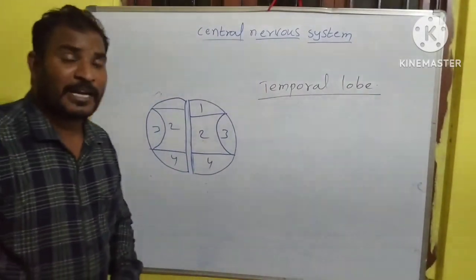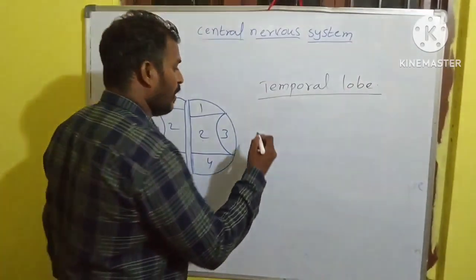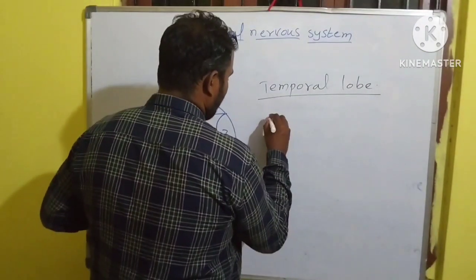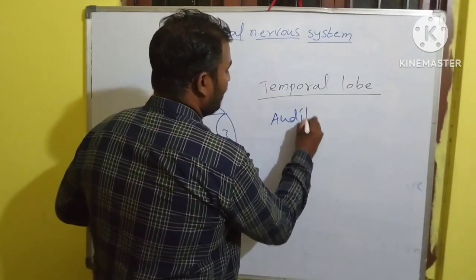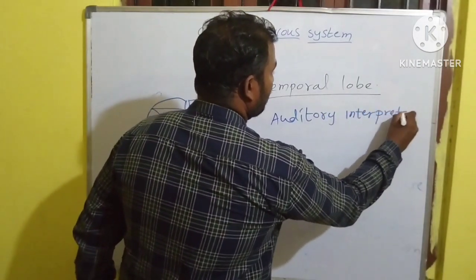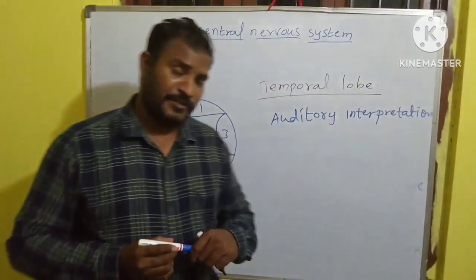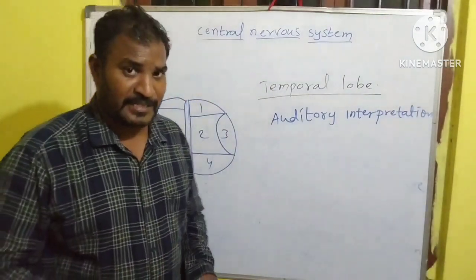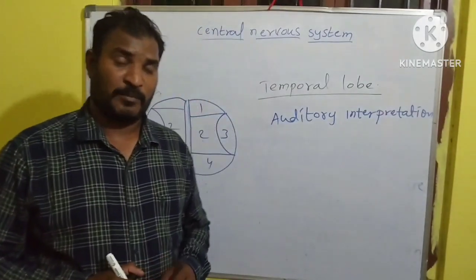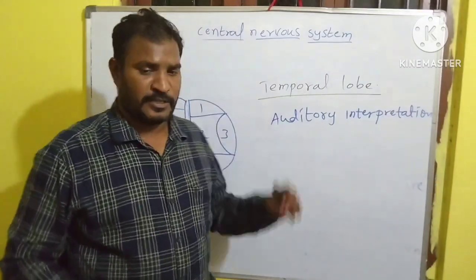The temporal lobe helps in auditory interpretation. That means it helps in receiving information about sound, analyzing it, and producing the responses about sound activities. So that is the functioning of the temporal lobe.